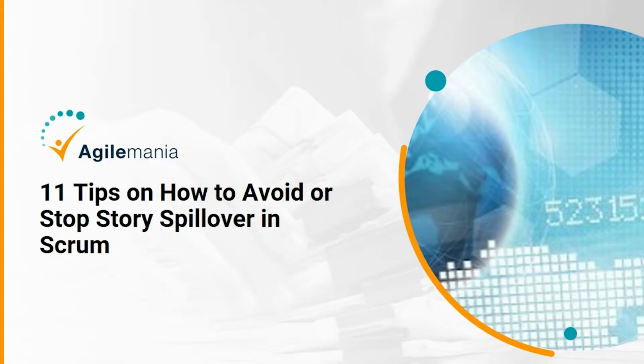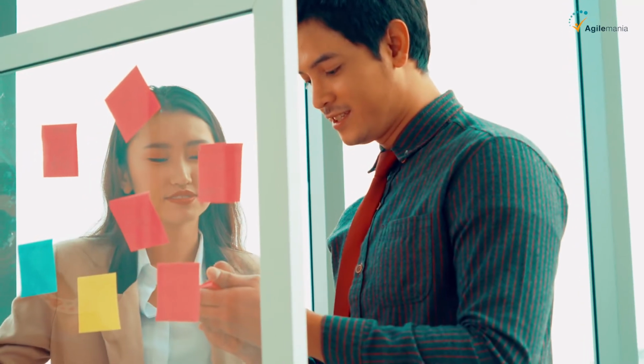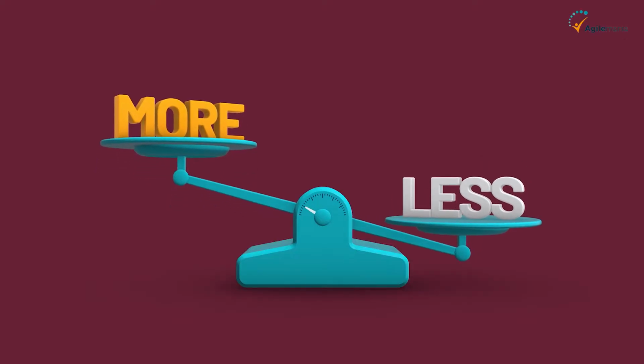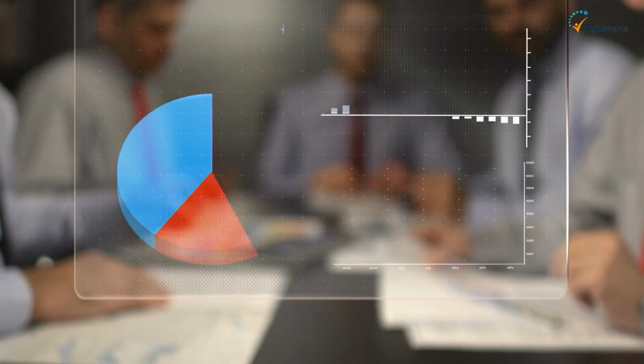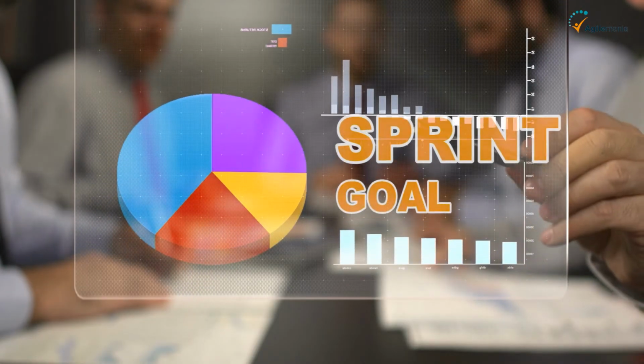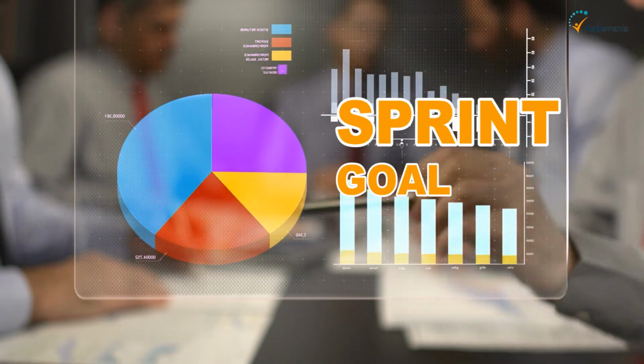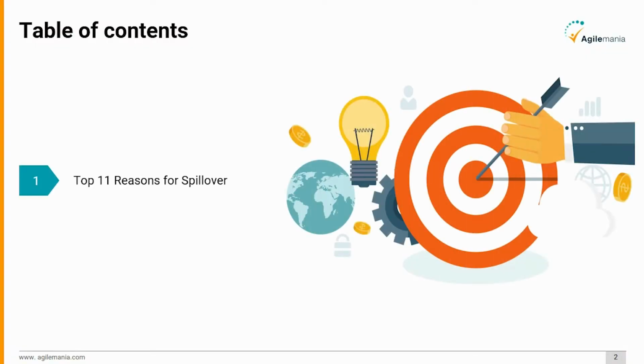11 tips on how to avoid or stop story spillover in Scrum. We use Scrum to solve complex problems, which means uncertainty and complexity are always going to be there. In such cases, we cannot be accurate, and sometimes it can be more than what we plan or less than that. We usually consider a 20% variation in planning but must have the sprint goal to enable this flexibility. In this video, we will focus on reasons and solutions for story spillover.